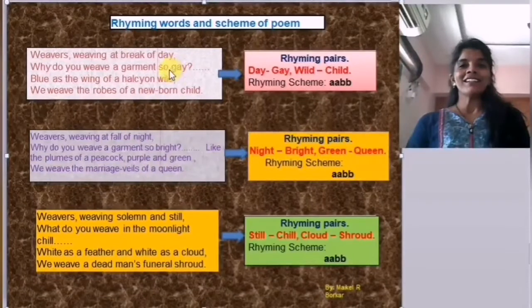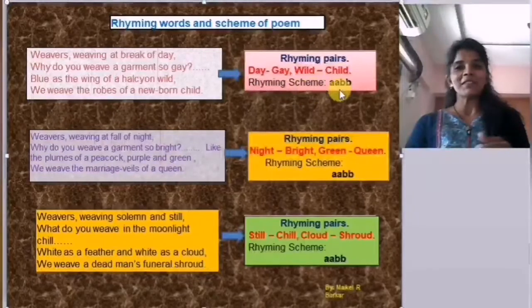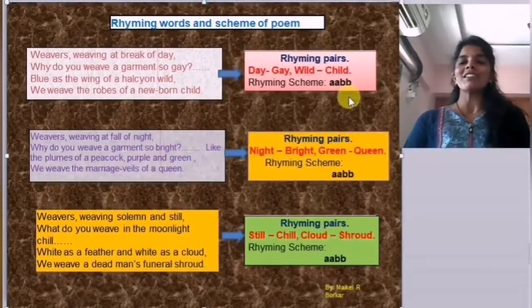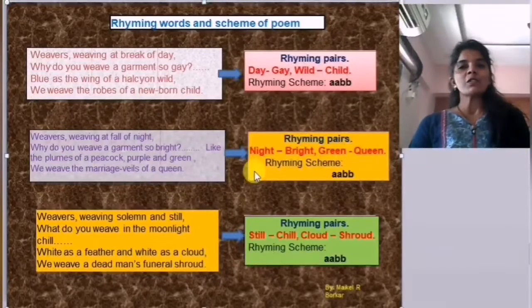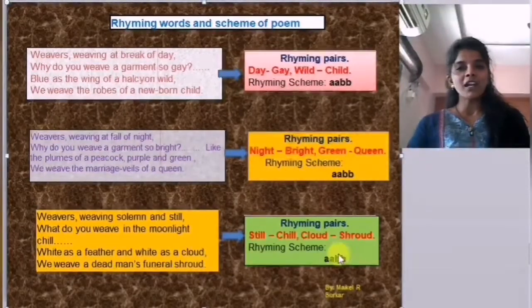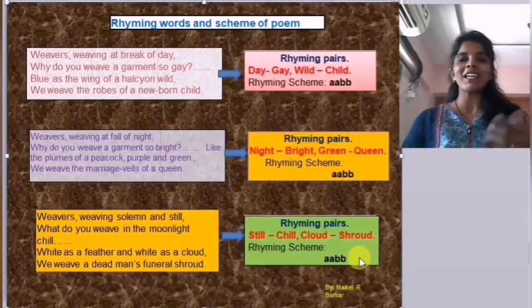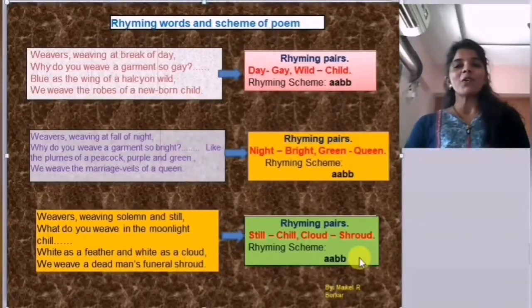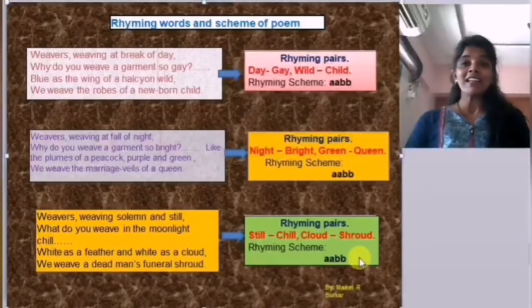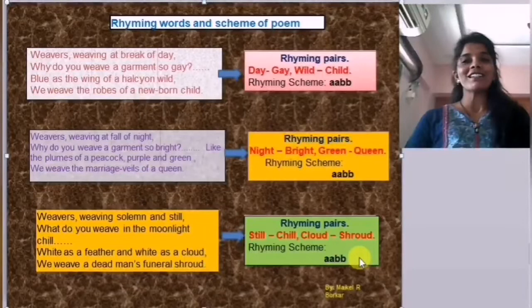Alright, "day," and in the second line, "gay," "wild," "child." So the rhyme words are gay, day, wild, child. The rhyme scheme is AABB, easy to understand. Here the second stanza also: night, bright, green, queen. So the rhyme scheme is AABB, similar in the second also. In the last stanza: still, chill, cloud, shroud. Alright, the rhyme scheme is AABB. My dear friends, this is the rhyme words, rhyme pairs and rhyme scheme of the poem. Easy to understand? I hope you understand the poem.